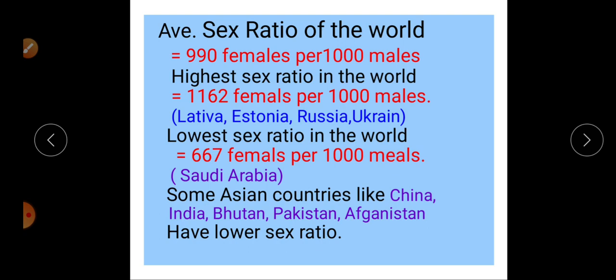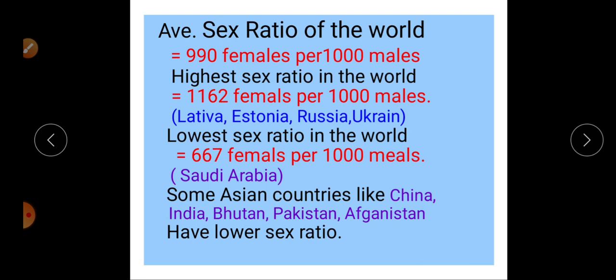Some of these countries are very less developed economically, with a less developed education level, but China and India have a high education level, high literacy level, and good development in all sectors.